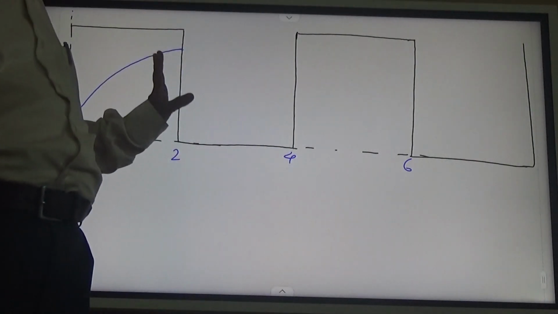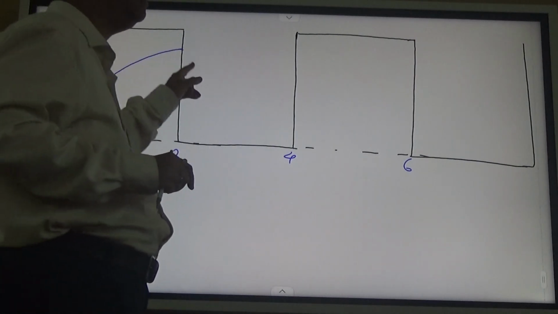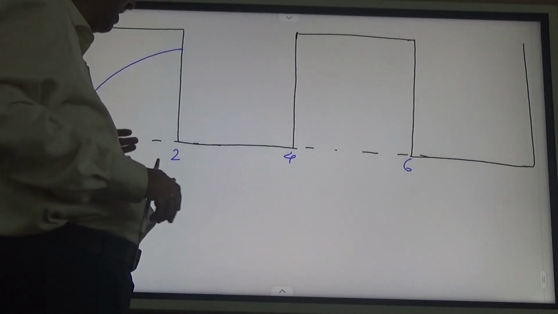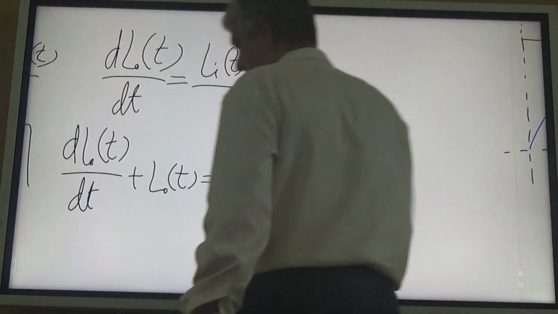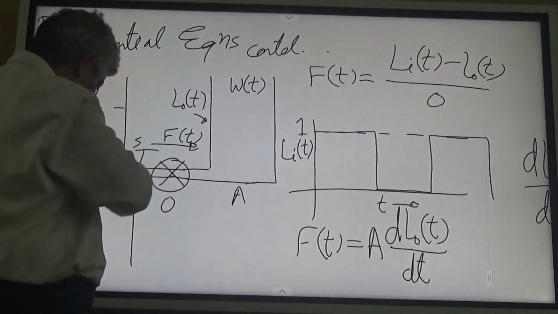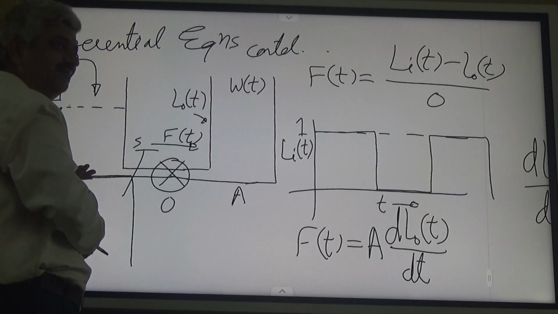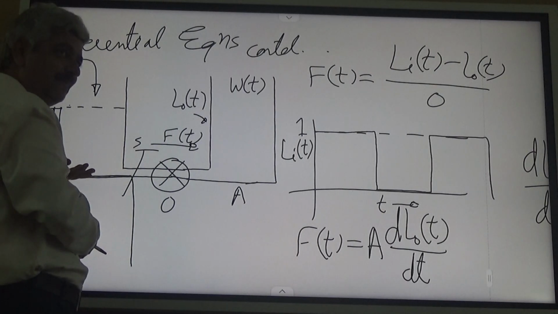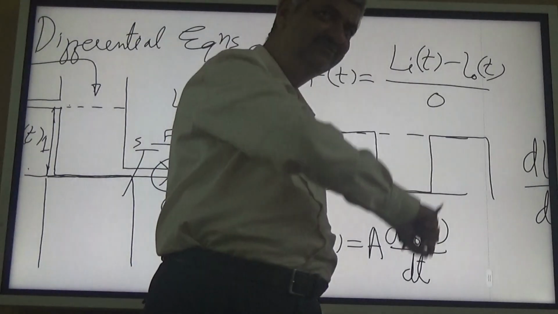No change. Now what I have done here, I have changed, I have brought it down. So what will happen? L in is 0. L in is 0. What would be L out?